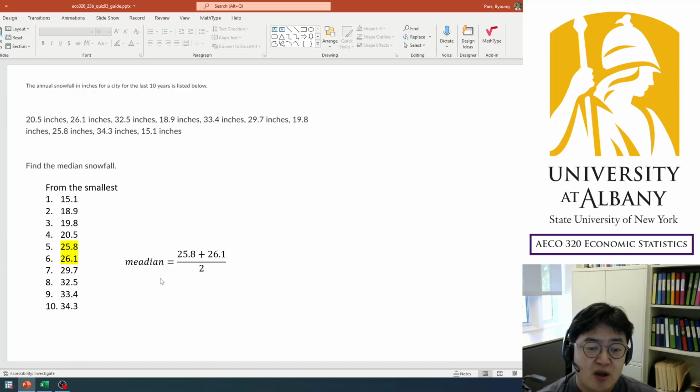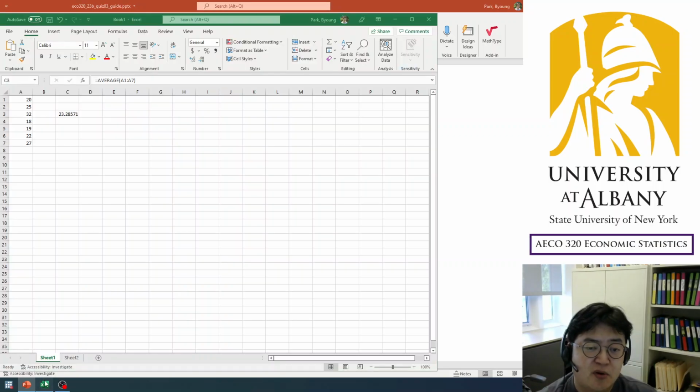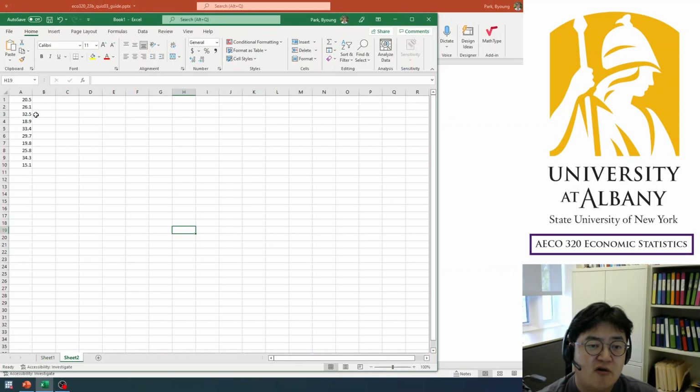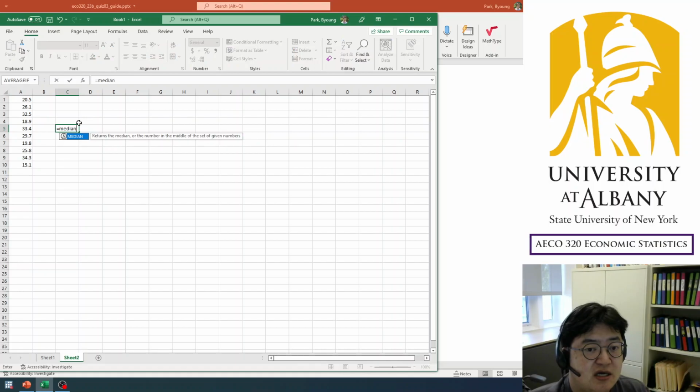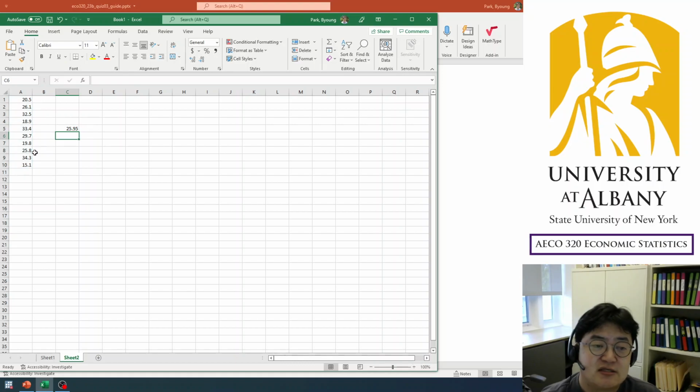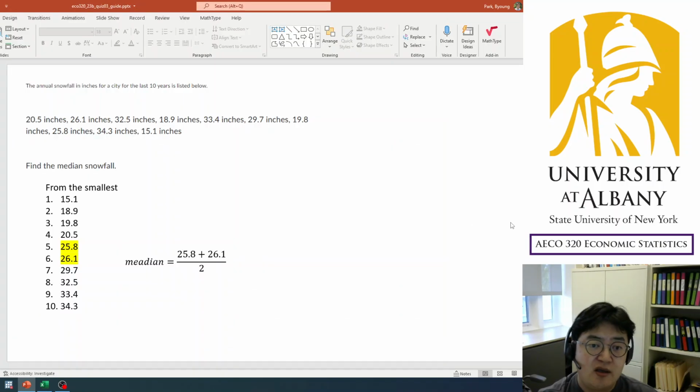That is the median. So you take these 2 numbers and take their average. Again, this is possible. Of course, you may use another paper or Excel. So how I would do it is enter the 10 numbers into Excel, right? And then use the median formula and drag it like this. So then the answer is 25.95. This is how you calculate the median on Excel, which is the easiest way to calculate this.